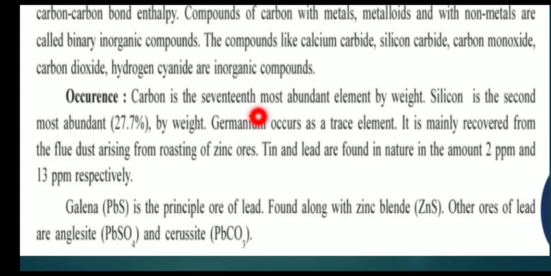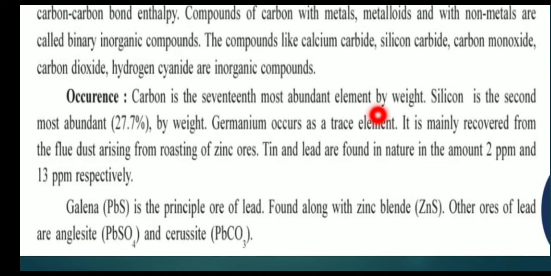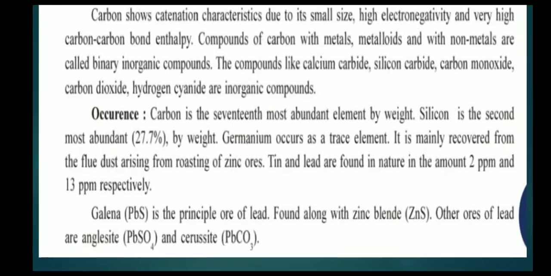Occurrence: carbon is the 17th most abundant element by weight. Silicon is the second most abundant, 27.7% by weight. Germanium occurs as a trace element. It is mainly recovered from the flue dust arising from roasting of zinc ores. Tin and lead are found in nature in the amounts 2 ppm and 13 ppm respectively. Galena is the principal ore of lead. It is found along with zinc ores, and other ores of lead are anglesite and cerussite.